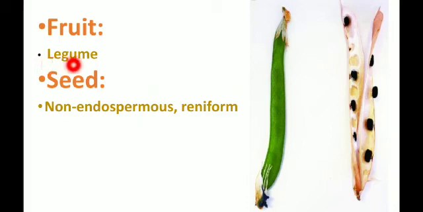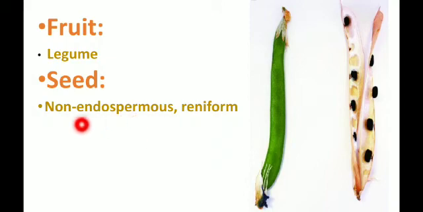Only the legume form of the fruit is present here, and the seed is non-endospermous and reniform. So this is the fruit, a legume, and the seed is non-endospermous and reniform. Reniform means a kidney-shaped seed. Non-endospermous means the food is utilized by the developing embryo, and the mature seeds are without endosperm. They store food and become thick and fleshy. That is known as non-endospermous.